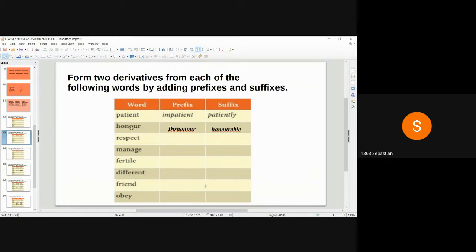Honor is verb, honorable is adjective. Dishonor is the antonym of honor. So derivatives of honor, dishonor, honorable.